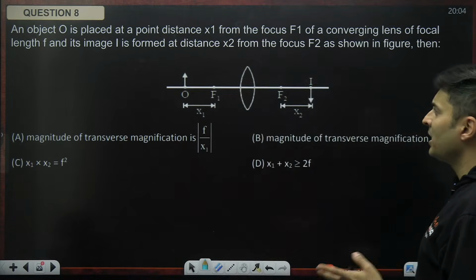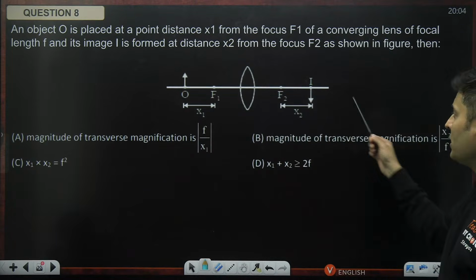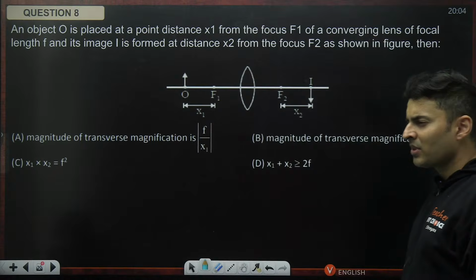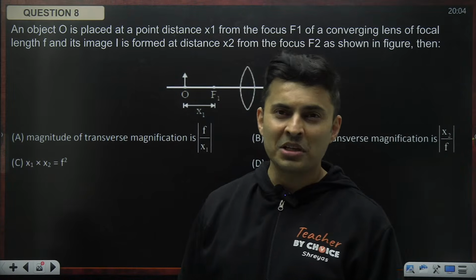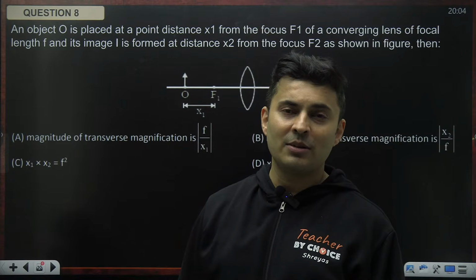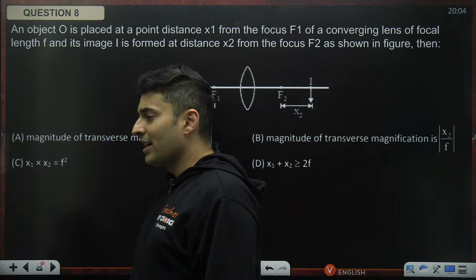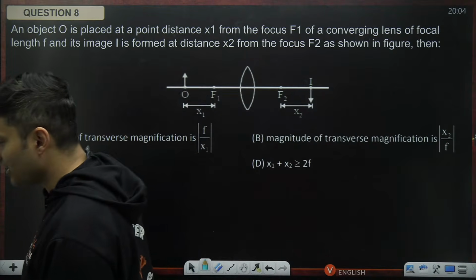Next one. Object is there, convex lens is there, f1 is the focus, f2 is the secondary focus, and the image is formed at a distance of x2 from the secondary focus. Then the transverse magnification, x1 into x2. This sounds to me like Newton's formula. If you remember Newton's formula, if all the distances are measured from the focal point, then the product of their distances is the square of the focal length. How many of you remember this?